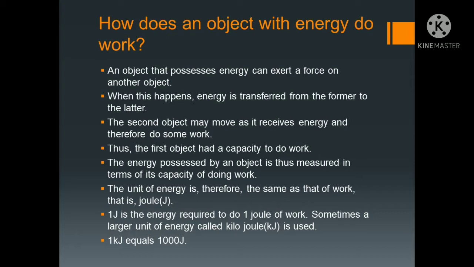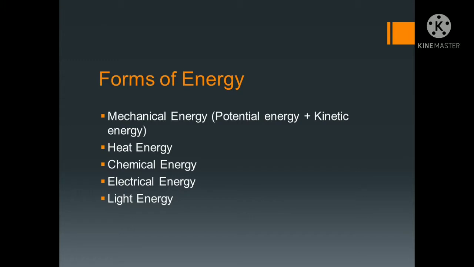Now we'll talk about some forms of energy. There are some forms given here, which we have already studied in previous classes, isn't it? Mechanical energy, we know, is a combination of potential and kinetic energy. Heat energy, we get from the sun. Chemical energy is transferred from food to our body and we use that energy.